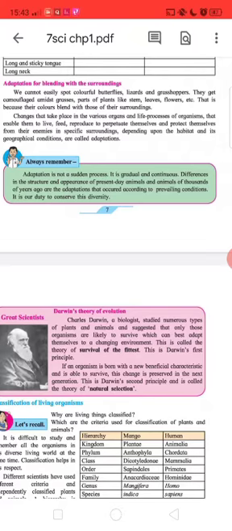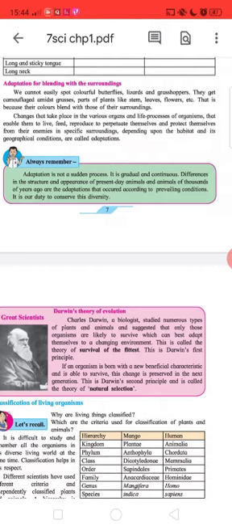Changes that take place in the various organs and life processes of the organisms that enable them to live, feed, reproduce to perpetuate themselves and protect themselves from their enemies in specific surroundings, depending upon the habitat and its geographical condition, are called adaptations. Box, heading: Always remember.